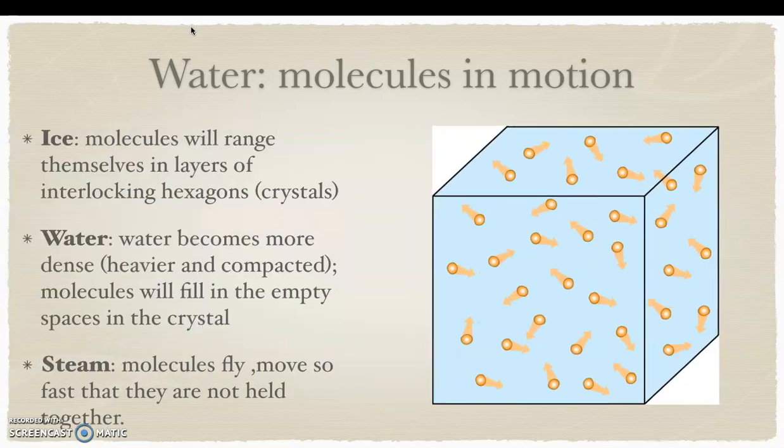And the last one will be steam. Molecules fly, move so fast that they are not held together. So this time in my class, I will be running around my class because I am moving so fast. As you can see, we can see the three differences in the motion of the molecule. If I am a molecule in ice, I'll be running in the same spot. If I'm water, I'm walking around the class. When I'm gas, which is steam, I'll be running around the class. As you can see, the difference in the kinetic energy.